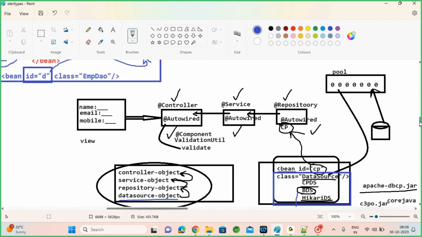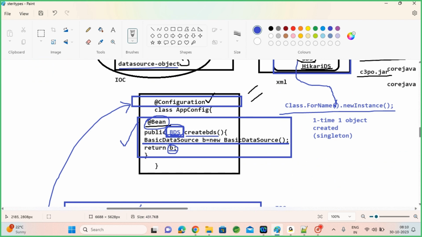In other words, whichever object you want to autowire within your repository class or service class or controller class, you create that object here and return it. This return type is mandatory, and whichever return type you mention here, that object you should create and return. Use any style to create your object: Class.forName, the new keyword, or any other approach, that's up to you. You can even use serialization and deserialization. Whatever you do, you need to create an object and finally return it.